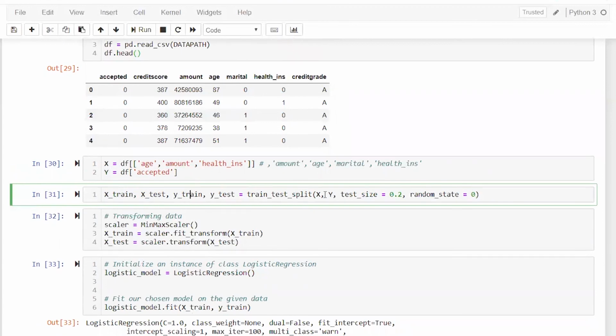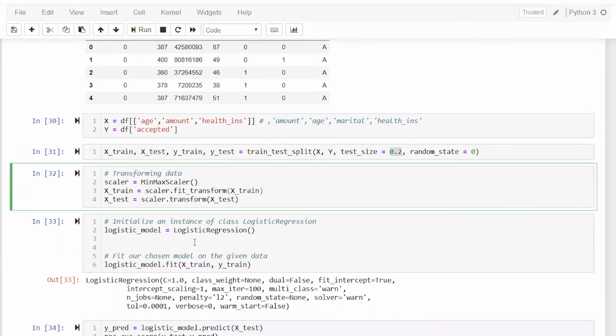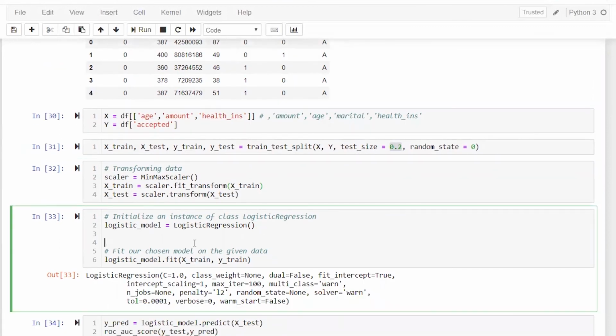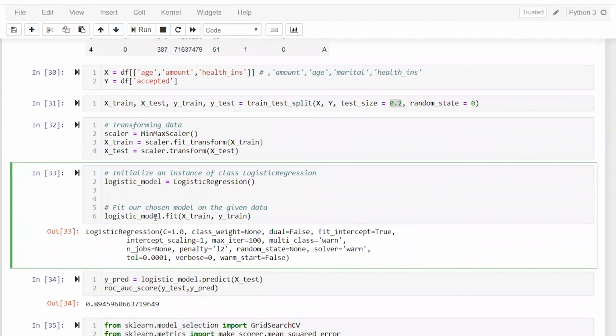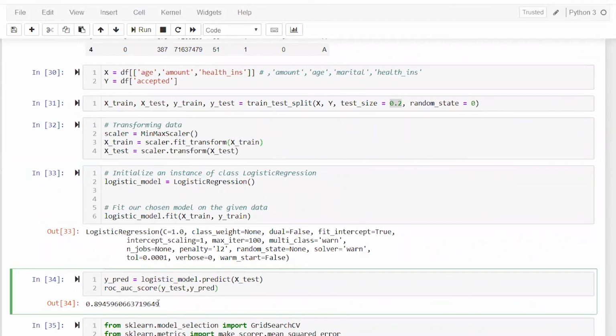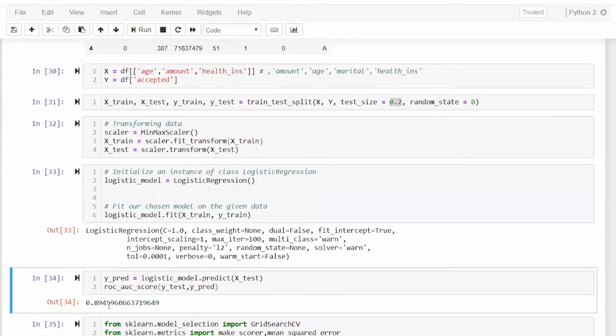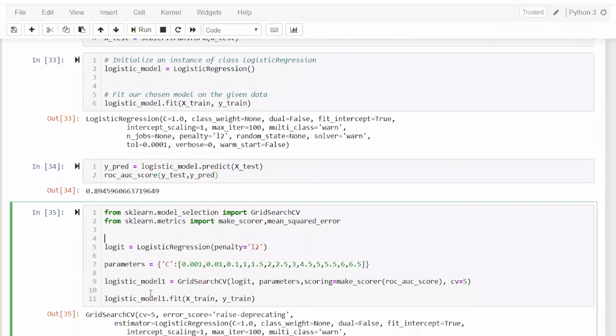I'm splitting it into 80/20, and then I am transforming, scaling it, and then if I run my simple model, when I'm not putting any regularization, you see your ROC AUC score is coming out to be 0.8945. And when you do the same thing here, in Logistic you have the option to put both L1 or L2. I am putting L2 here.